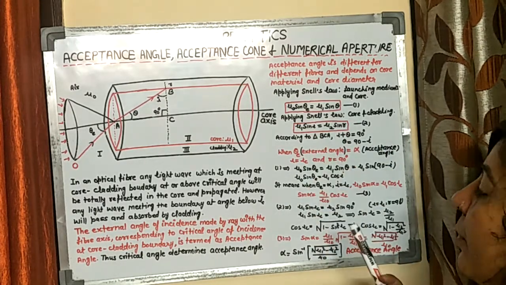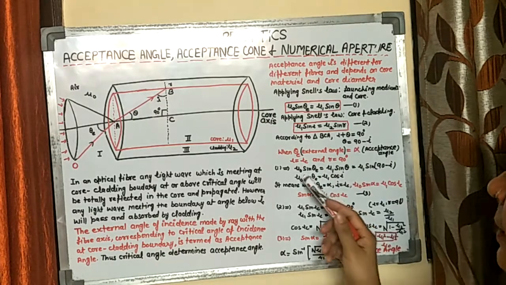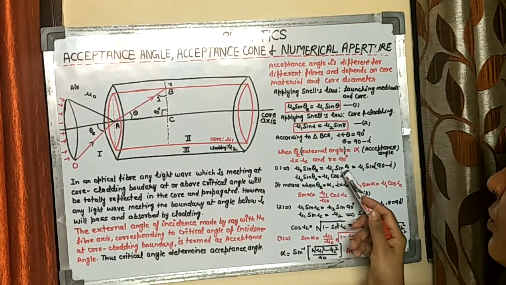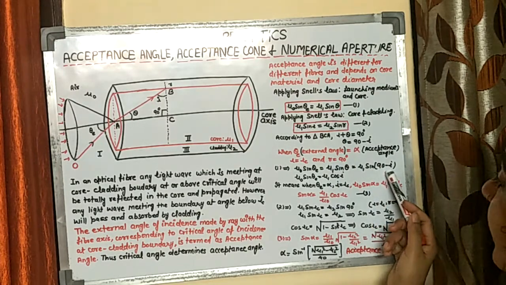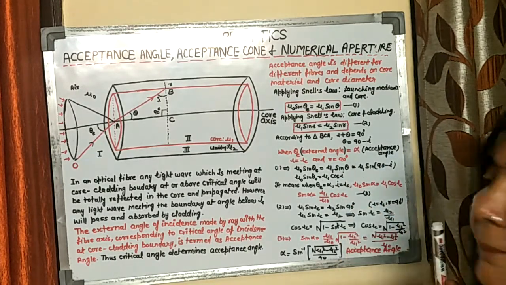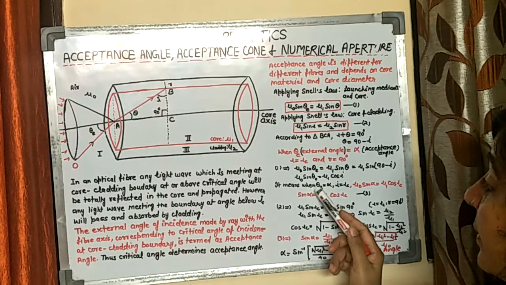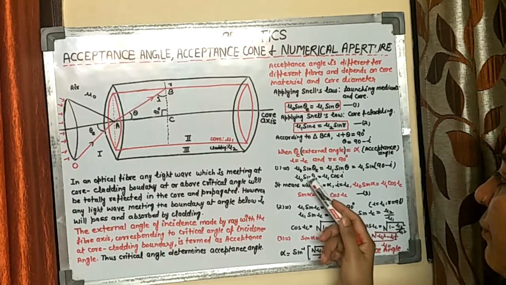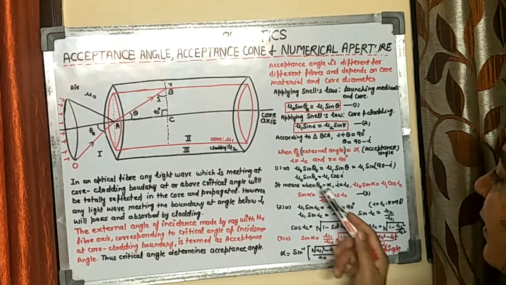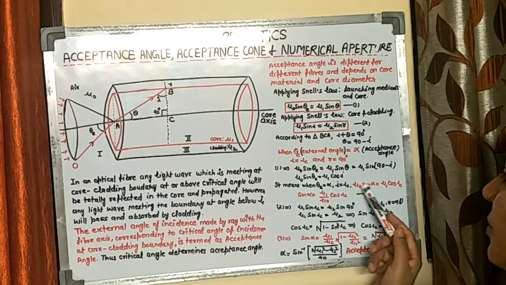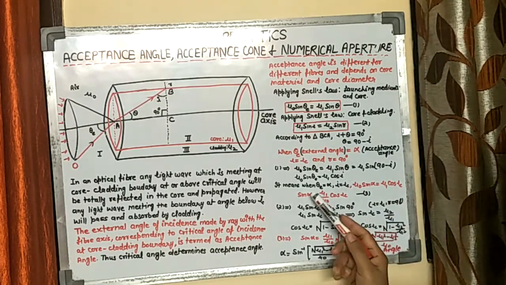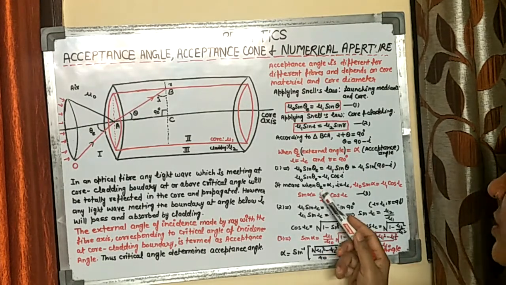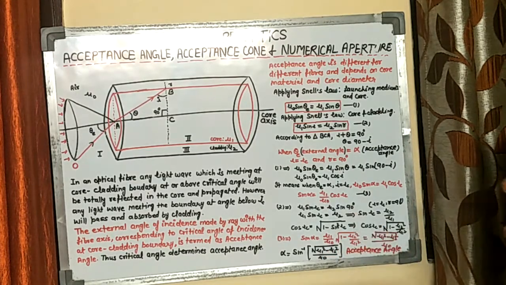First we take equation number 1: mu naught sine theta E is mu 1 sine theta. Instead of theta, we write 90 minus I here, so you get mu 1 cos I. Then theta E is alpha, so if you substitute alpha here, I will be IC. So you get mu naught sine alpha equal to mu 1 cos IC. It means sine alpha is mu 1 upon mu naught times cos IC.